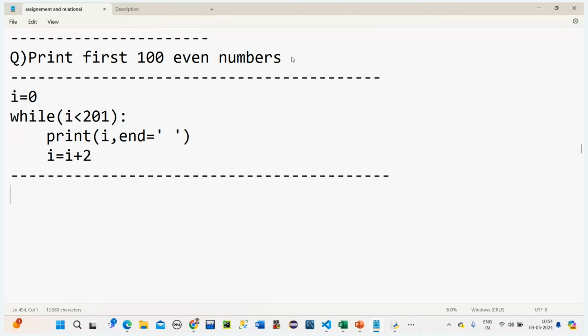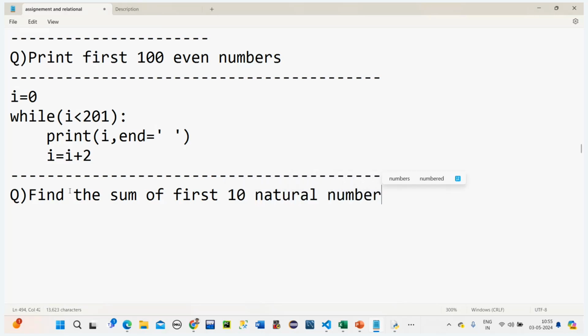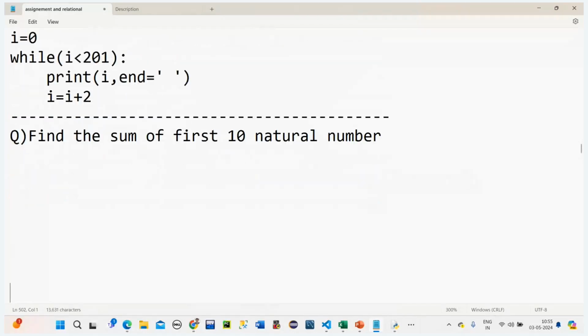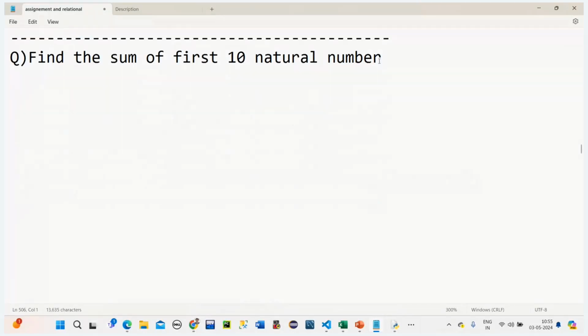Now what is remaining? Let's see, one more question. Now in this, if I wanted to find out the sum of the first 10 natural numbers. I think you have seen this one only, I guess. Have you understood the code? Yes. You should be able to do it by yourself.